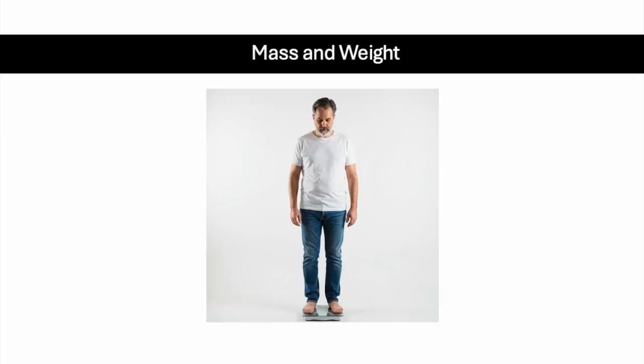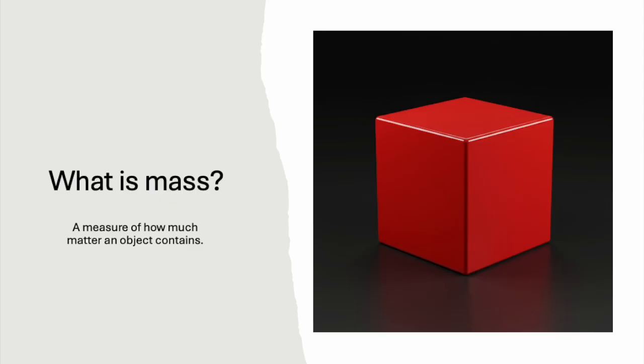Hello. Today we're going to explore the difference between mass and weight. These two terms are often used in the same way, but they actually represent very different things. Mass is a measure of how much matter an object contains. It's a fundamental property of an object and does not change no matter where the object is located.